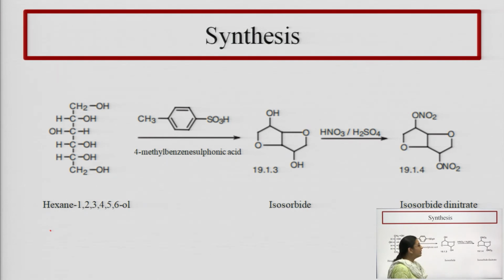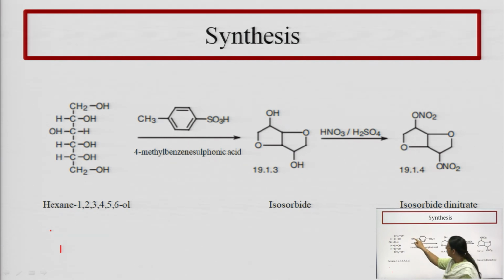Here, in the synthesis we have hexanol. The synthesis occurs in two steps. The first step is the conversion of hexanol to isosorbide, and the second step is to add the nitro group. Basically, hexanol when treated with 4-methyl benzene sulfonic acid undergoes intermolecular dehydration, meaning a water molecule will be removed, it will get dehydrated and convert into a ring form.